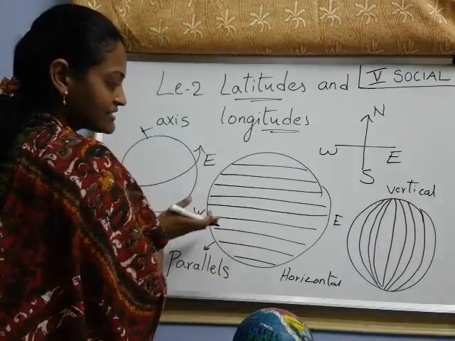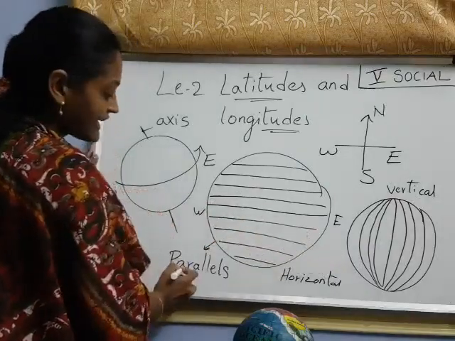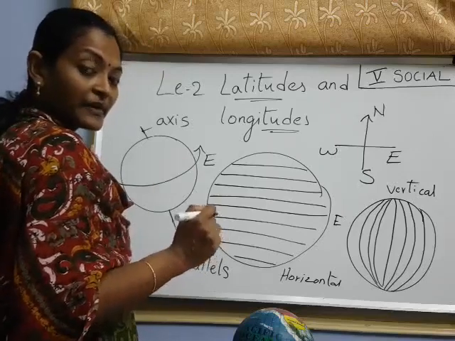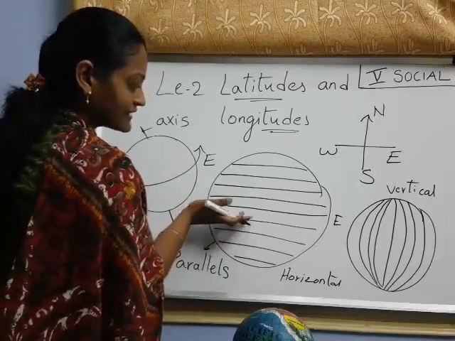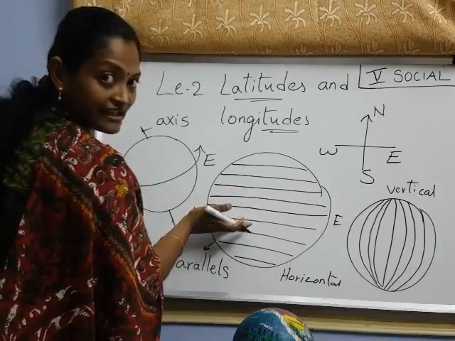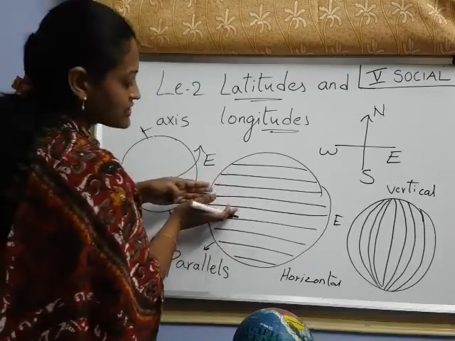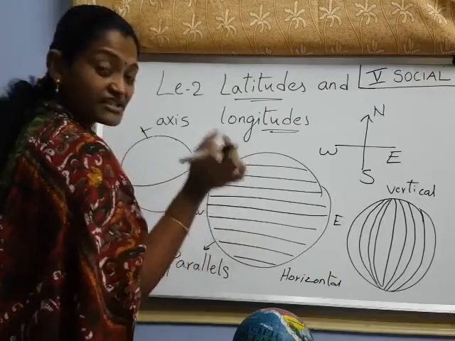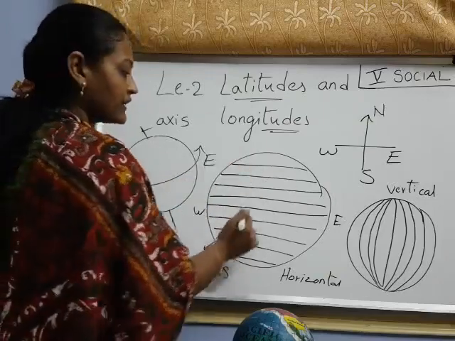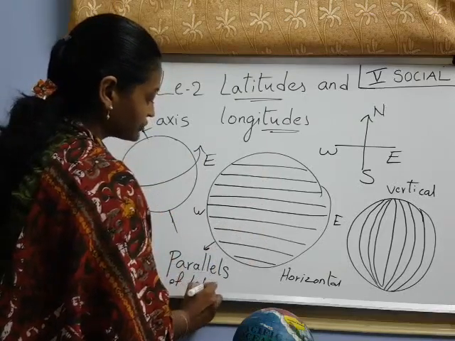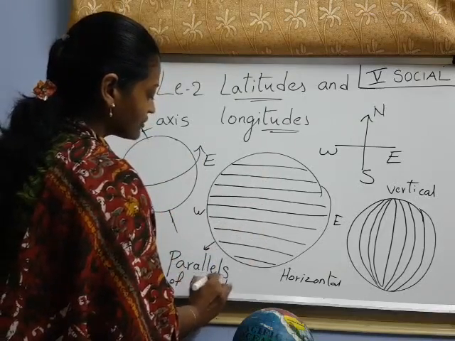If the line is horizontal, that line we call a parallel. Why do we call it a parallel? Do you know? Parallel means side by side. The line is beside another line. Each line is at the same distance from the other. Those lines we call parallels of latitude. What do we call them? Parallels of latitude.